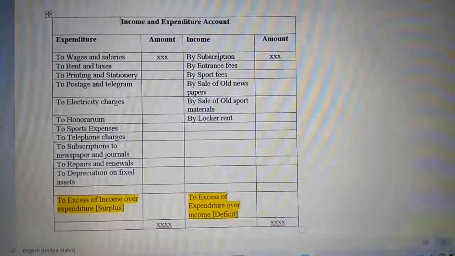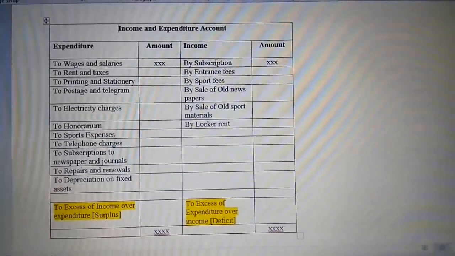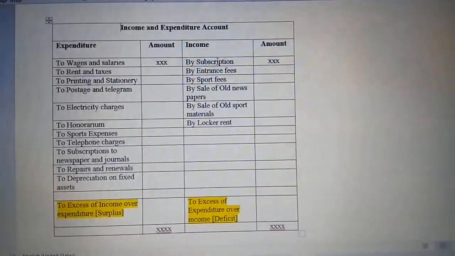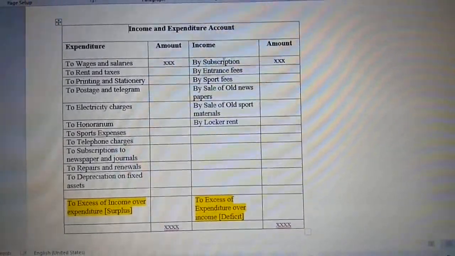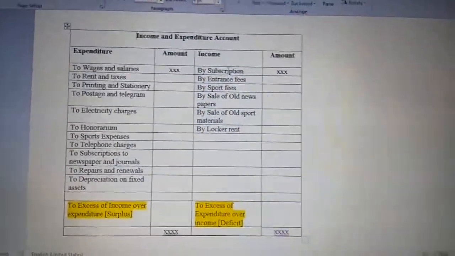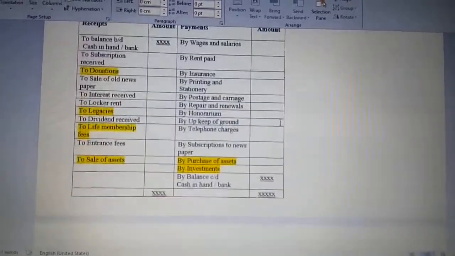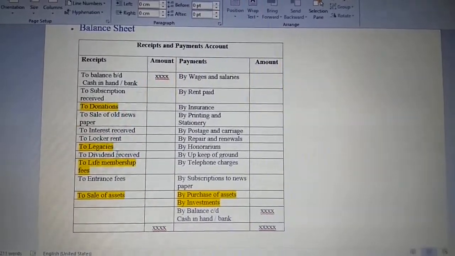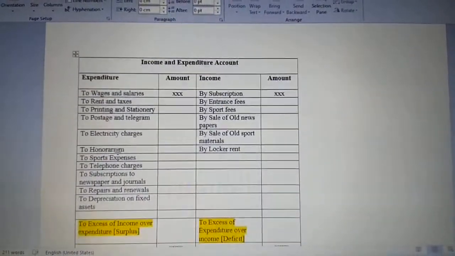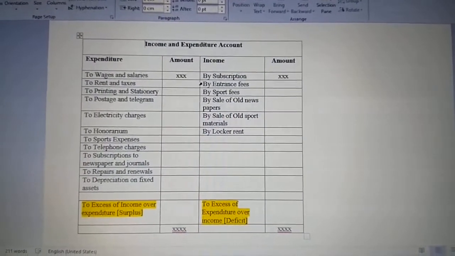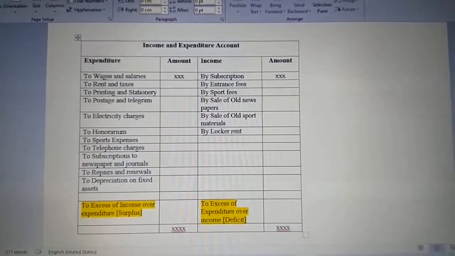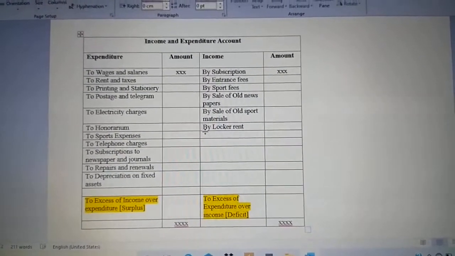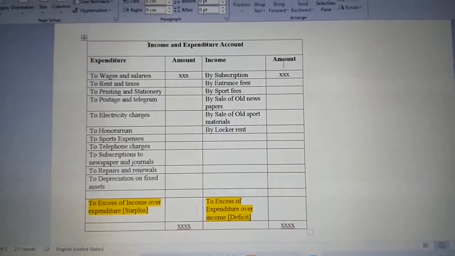So let us see on the income side, whatever you have on the receipt side, only the revenue related items are going to be posted on your income side, the opposite side. Just your revenue items. Just observe. Let us go to the receipt side. Apart from the opening balance, which is not highlighted, all these are revenue in nature, recurring again and again. That is going to be posted on your credit side. Just post it. If you have any adjustment for the current year, that will be added or deducted, and then we are going to take the values.